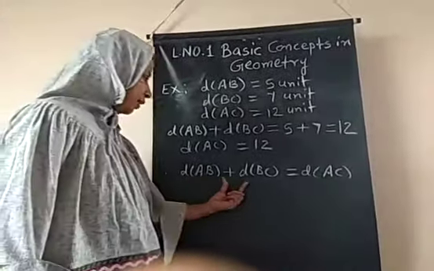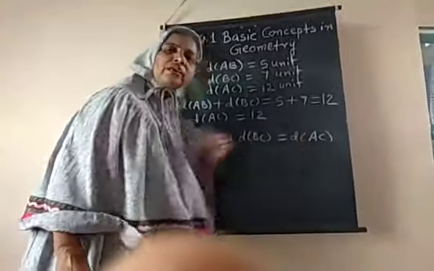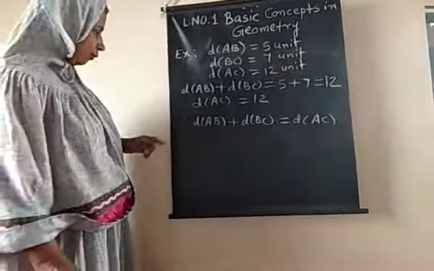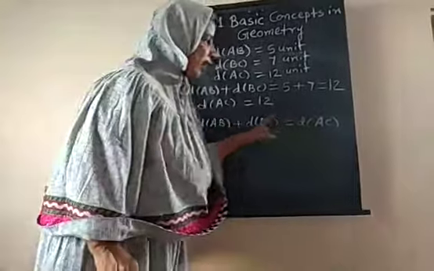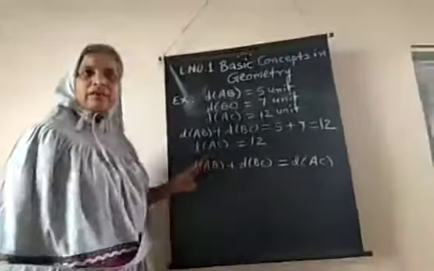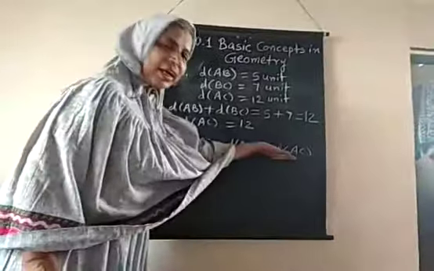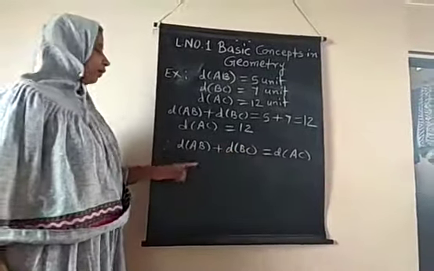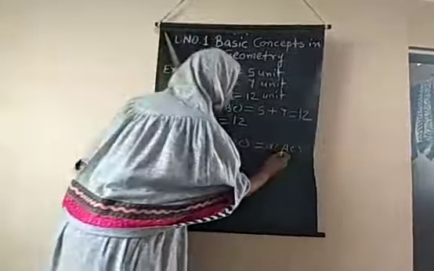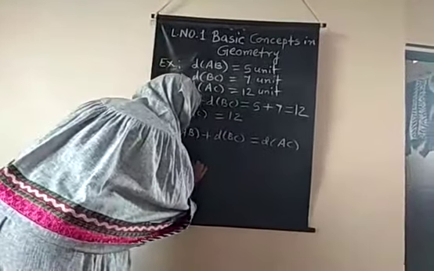So after adding these two, we get the distance AC. Therefore these 3 points are collinear, because the condition is satisfied. So first we prove the 3 points are collinear, and the total distance AC is 12 unit.